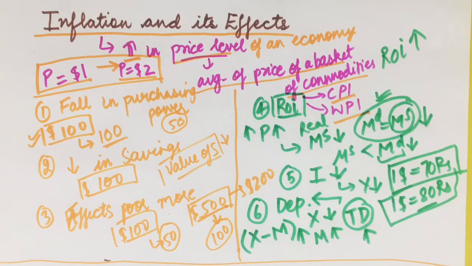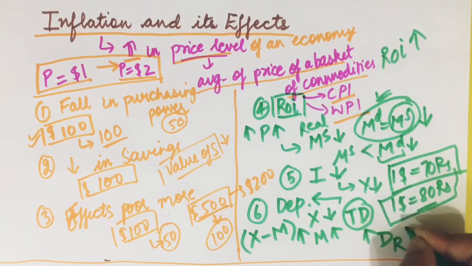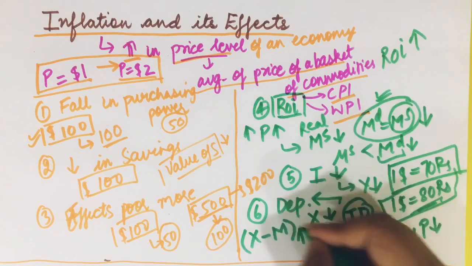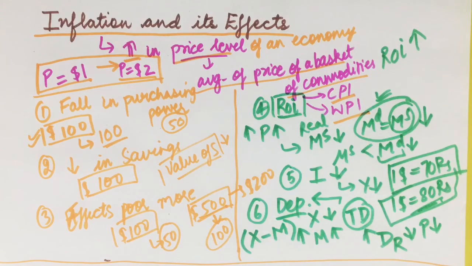When there is a trade deficit, there is less demand for rupees and more demand for dollars. When there is a fall in demand for anything, the price of that thing falls, and the price of the Indian currency, the rupee, falls. So the currency depreciates.